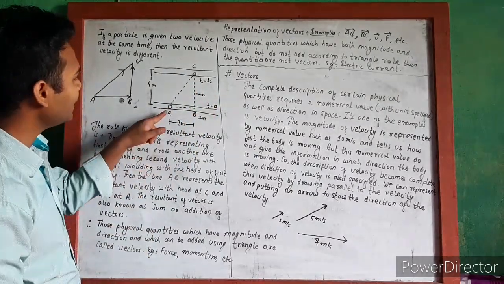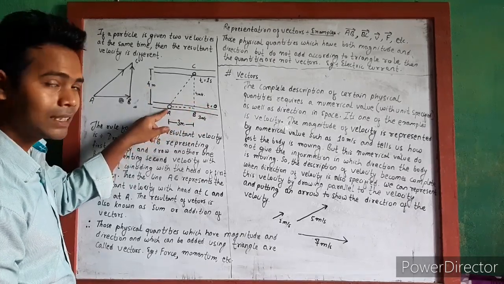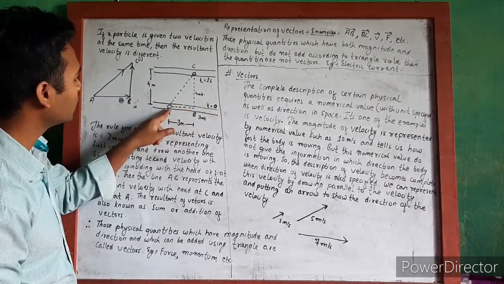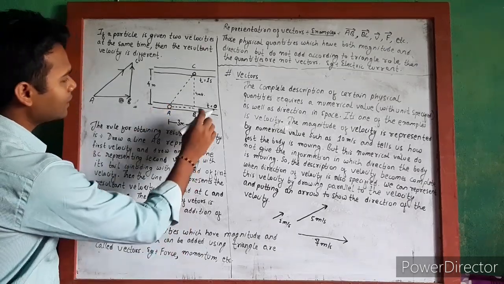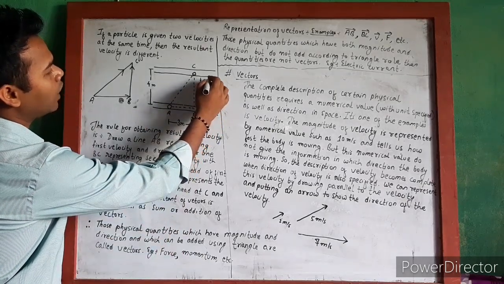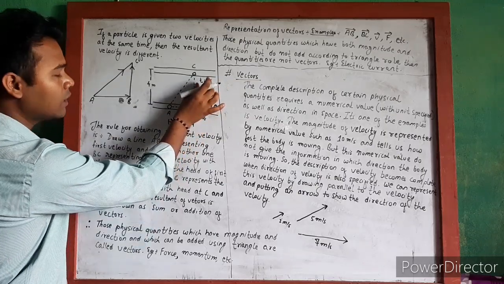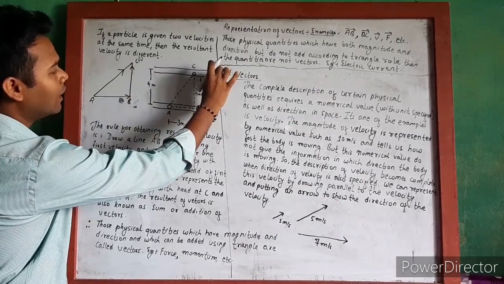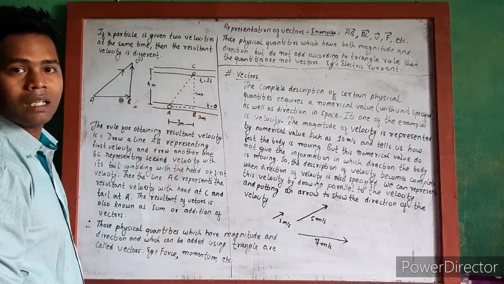At the time t equals 0, the tube is here. That's why at t equals 0, the spherical ball is here, and if the time elapsed is 1 second, then the tube will be here and the ball will have reached here.